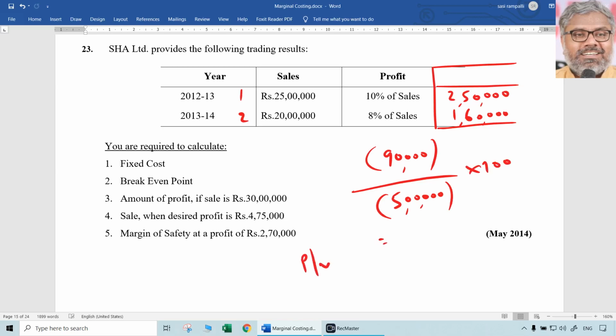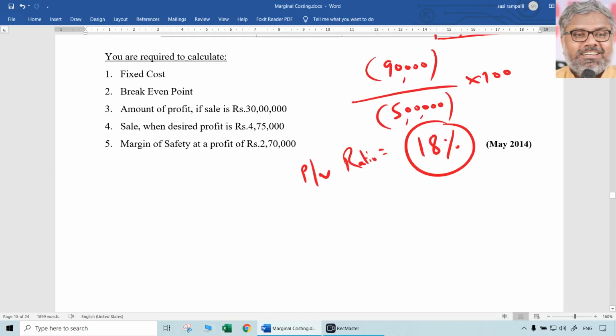So first and foremost, when we have 2 years data, we have to calculate PV ratio. How much is the PV ratio here? Change in profit is 90,000. Change in sales is 5 lakhs. So 90,000 divided by 5 lakhs into 100, which is 18% PV ratio. First thing we have to calculate, whether it is asked or not, because that is going to be useful for all the questions. Change in profit divided by change in sales into 100 is the formula for PV ratio. We should know that first, then substitute the relevant data given in the question to arrive at PV ratio, which we got as 18%. Now what is required according to the question?